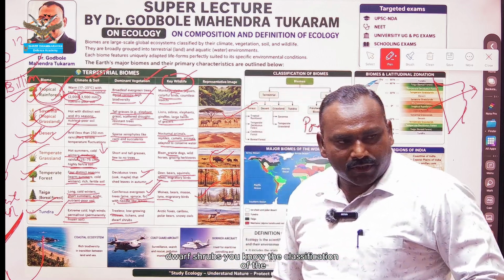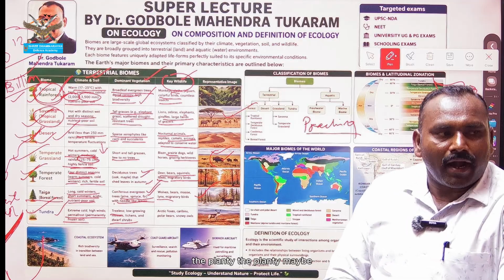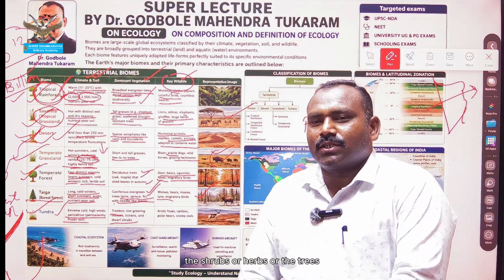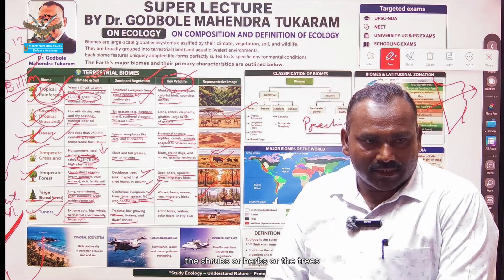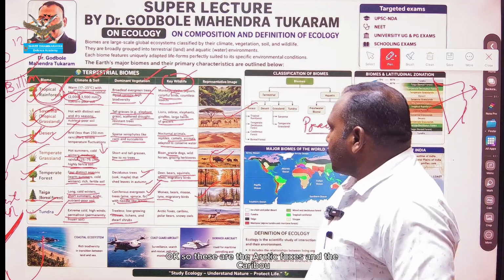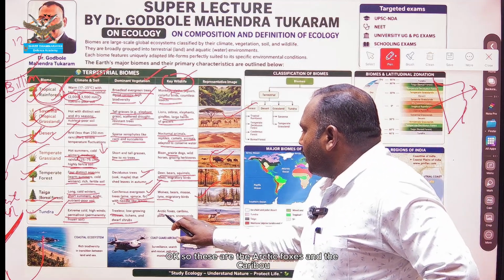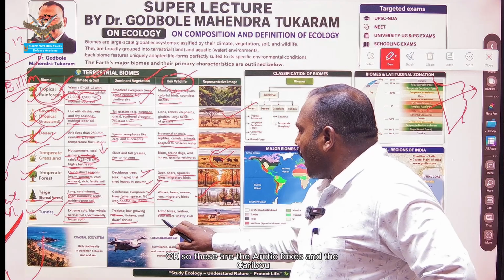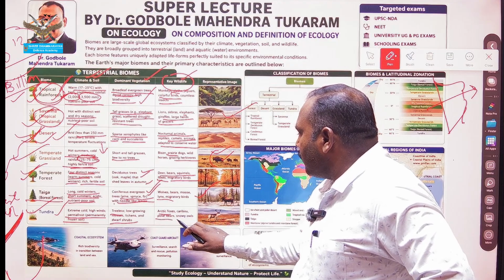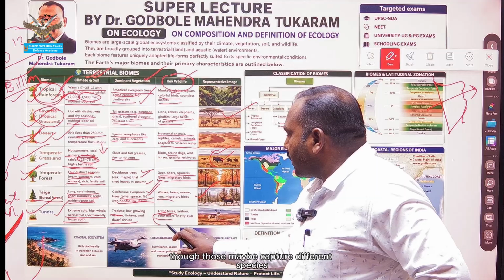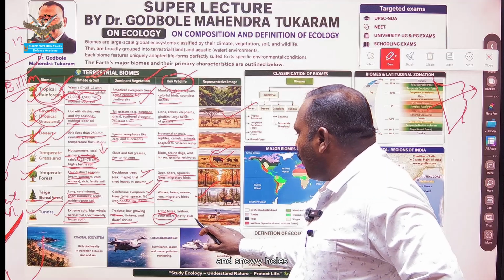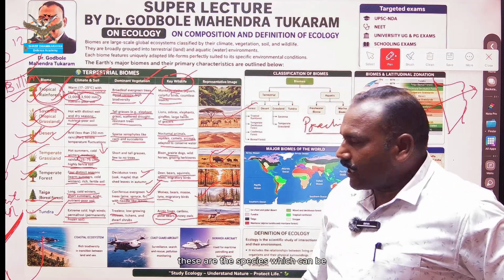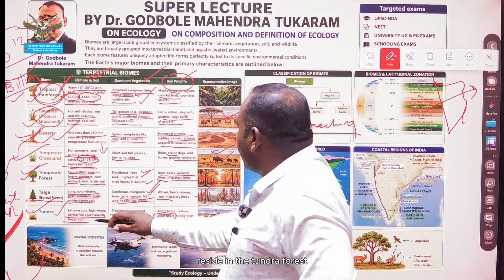The classification of the plantae. The plantae may be the shrubs or herbs or the trees. Okay, so these are the arctic foxes and caribou or the polar bear. Those may be different species, and snowy owls. These are the species which can reside in the tundra forest.